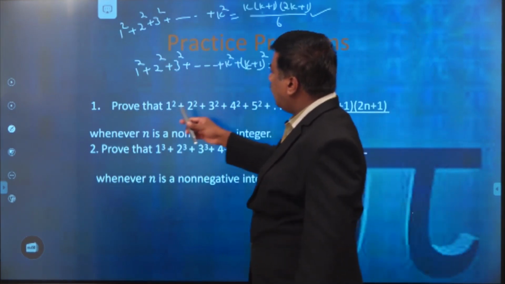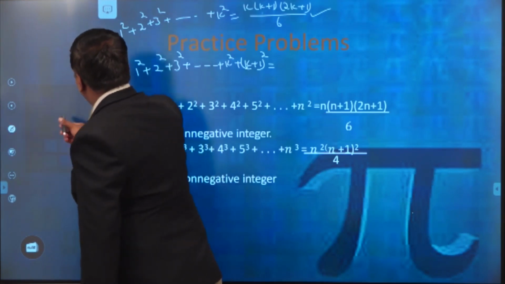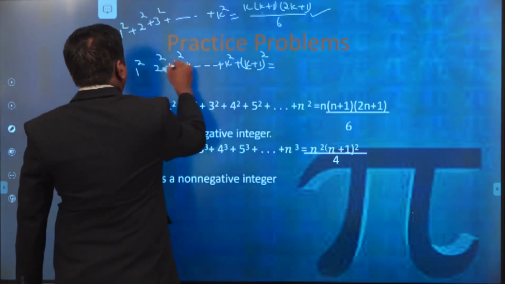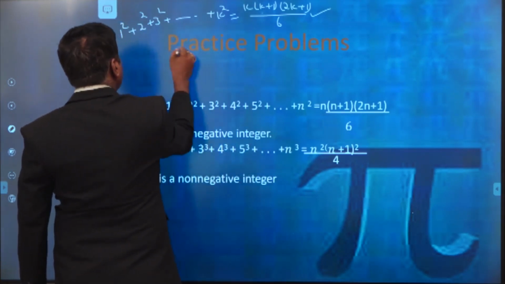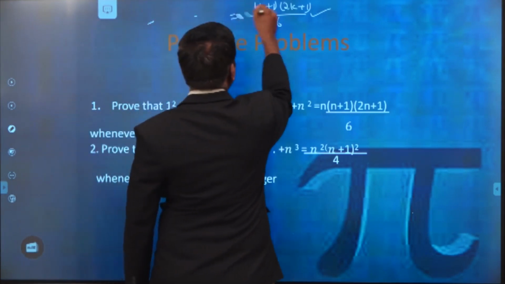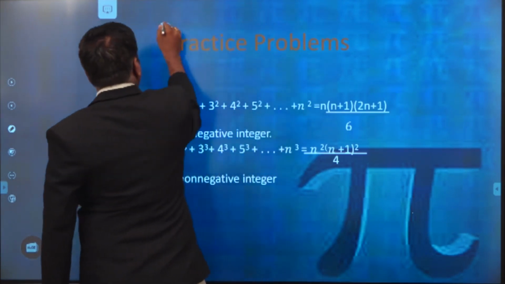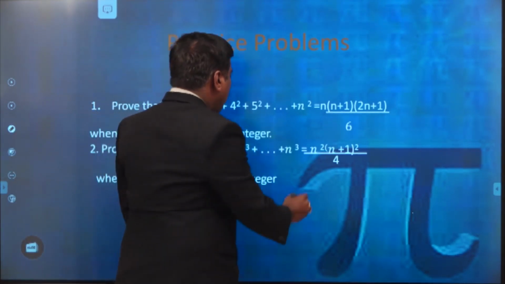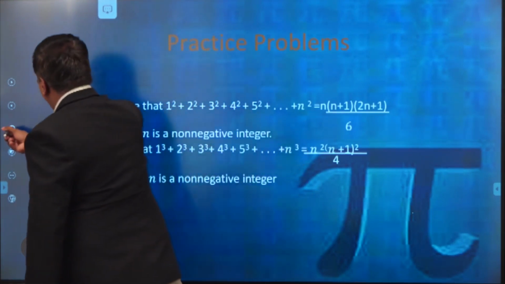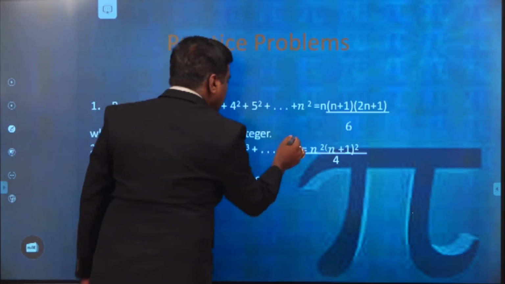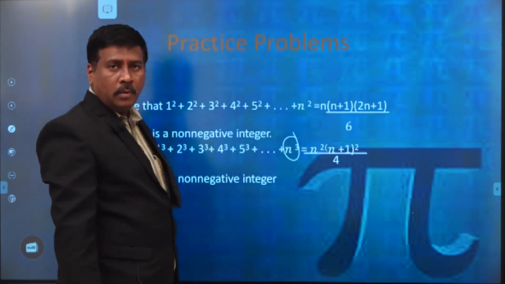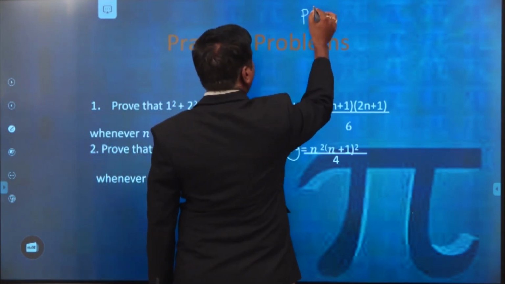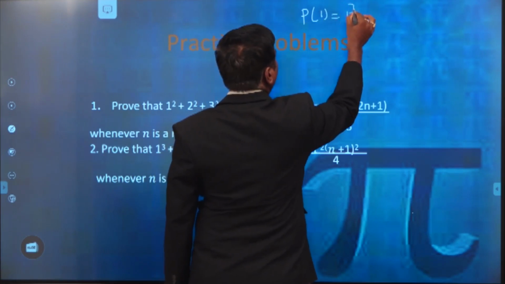Again you have to see this, then you can practice the problem along with me. This is the result we have to prove. First, for n equal to 1, we have to prove it on the left hand side. The term that should be available in our relation is n cube only. Please all of you do along with me. Put n equal to 1 in the left hand side of the relation. So P(1) is equal to 1 cube, that is equal to 1.